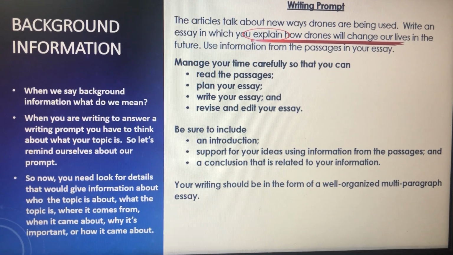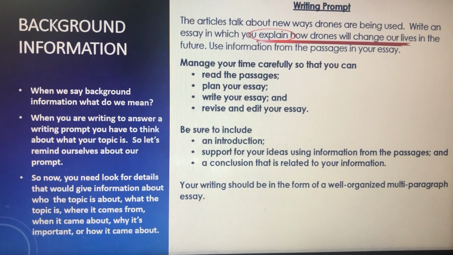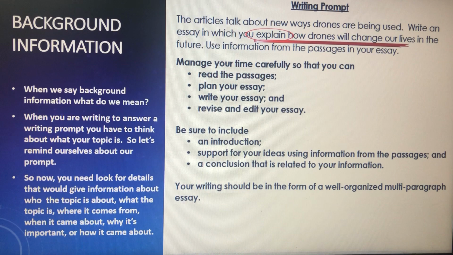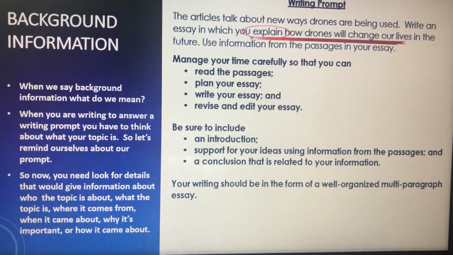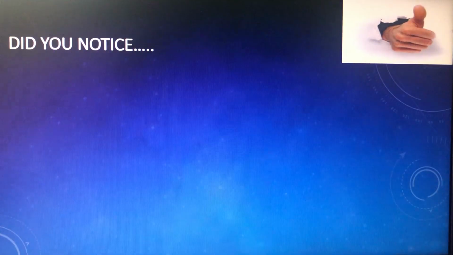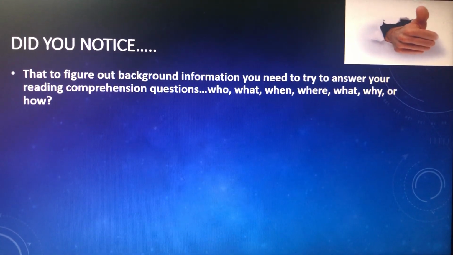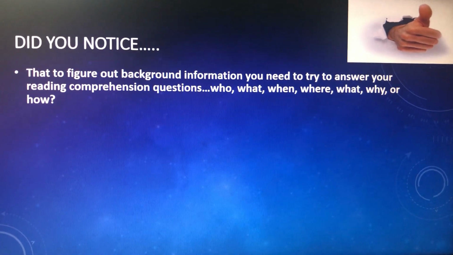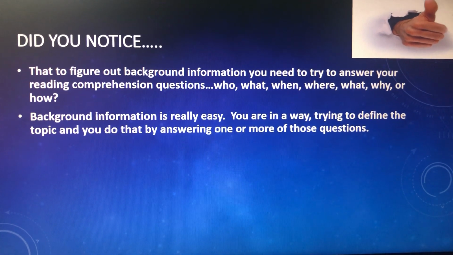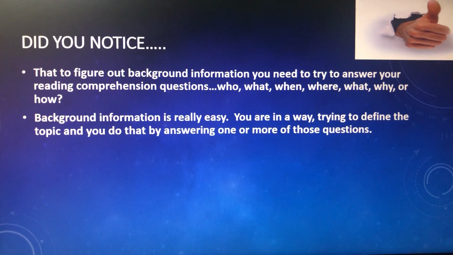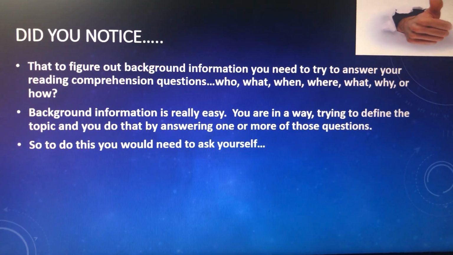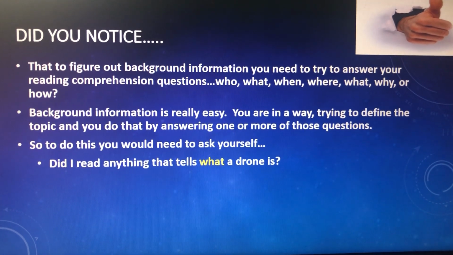So now I know that we're talking about drones. That's my main topic. I need to look for details that will get information about what drones are, where they come from, just kind of answer those basic questions. So let's look at some of those. What happens is when you're trying to figure out background information, you need to try and answer some reading comprehension questions, all right? It's really easy. It's a way of kind of looking at what your main topic is and kind of trying to define it for your reader. So to do this, you have to ask yourself those questions.